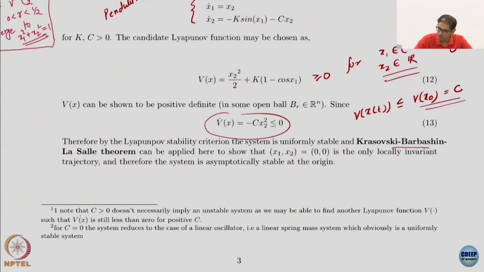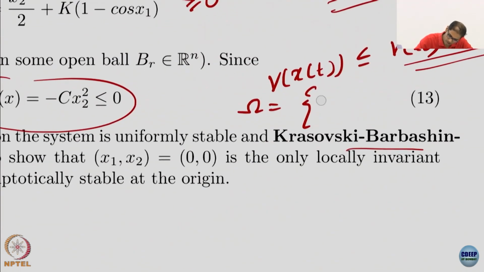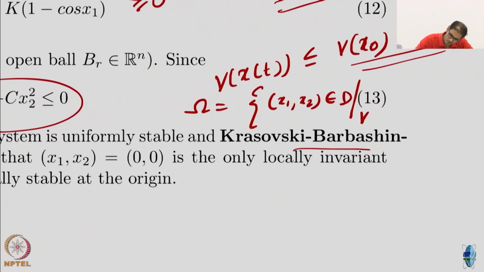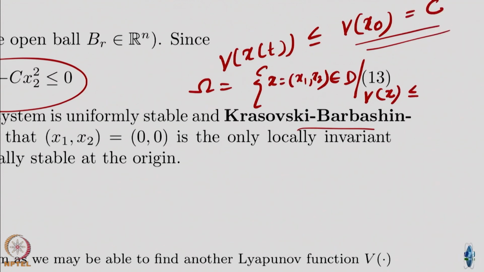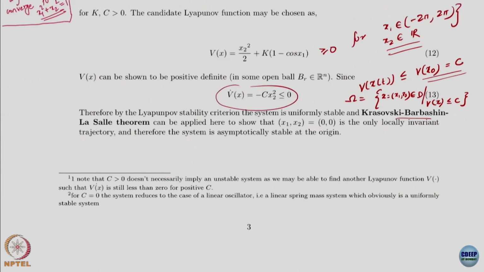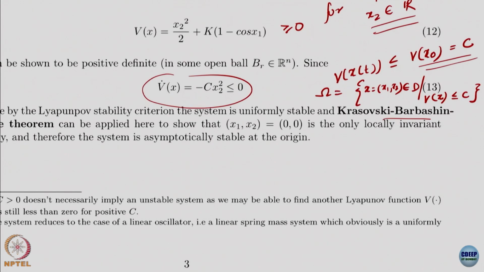What I will typically do is say that my omega is the set of x1, x2 in the domain such that V of x is less than or equal to c.